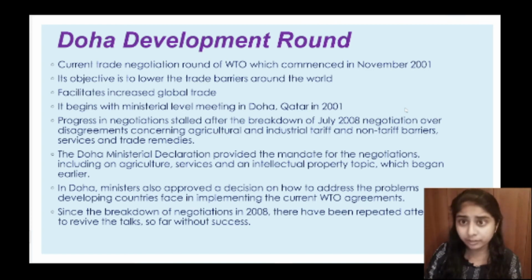But most of the members were in disagreement, especially the developed countries. So it didn't go well and it failed. So we can say the Doha Development Round also failed in 2008 when they tried once more. But now also there have been repeated attempts to revive the talks, but so far there is no success. So that is all about the Doha Development Round.